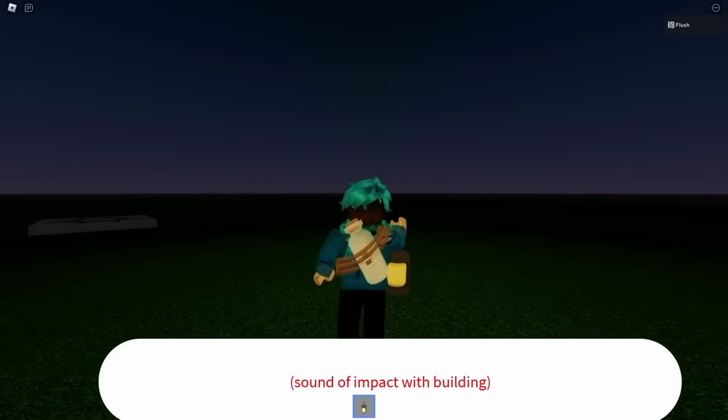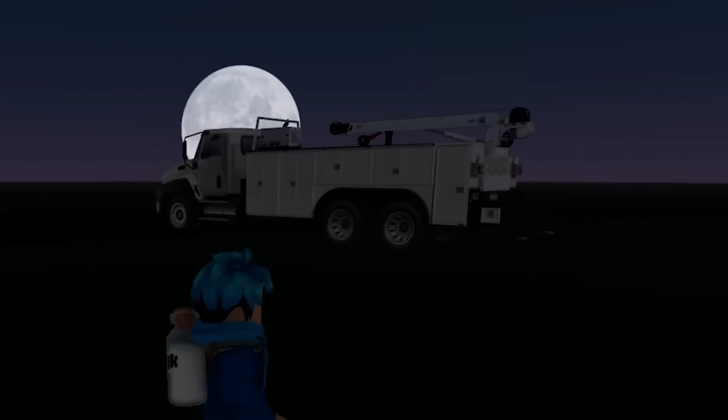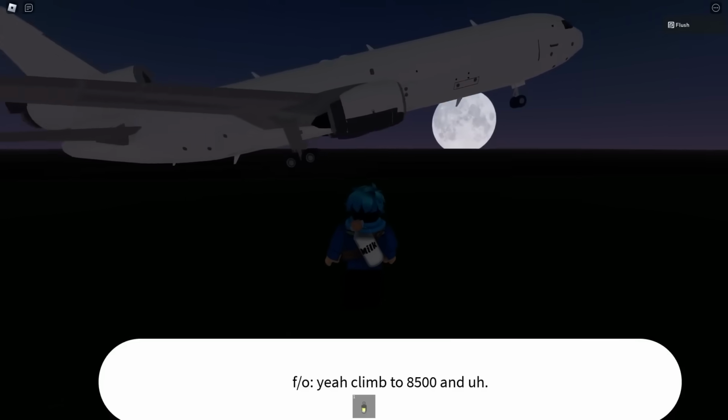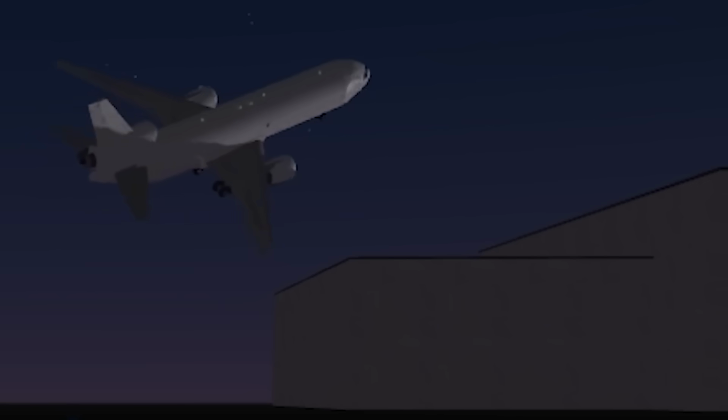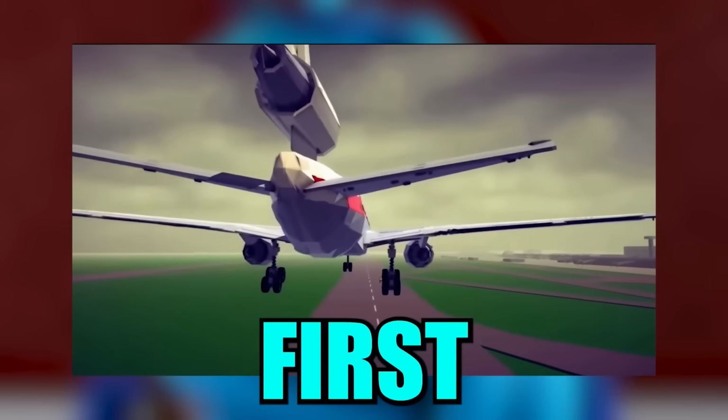Jeez. Well, what the heck happened there? It seemed like they were doing fine right before landing. So I think they're trying to avoid this truck, but they ended up crashing into the building instead, which probably caused more fatalities. Yeah, so it hits the truck, and then it goes over to the building. Here, I actually have the audio recording, but let's see the animation first, and then we'll play it.